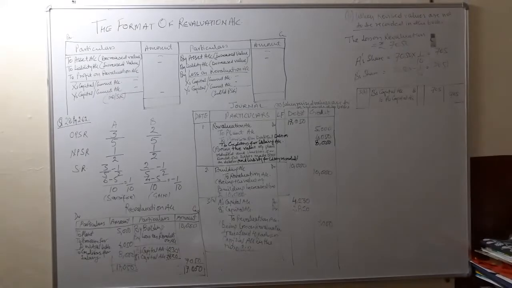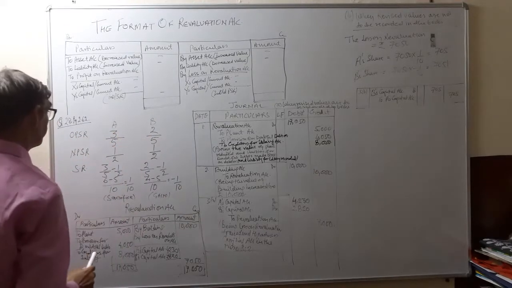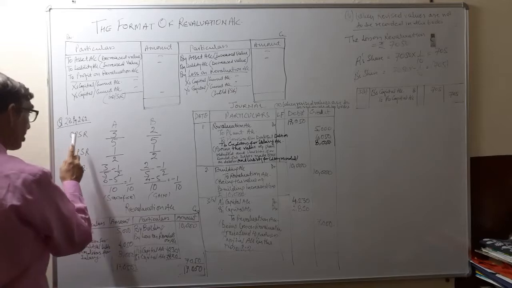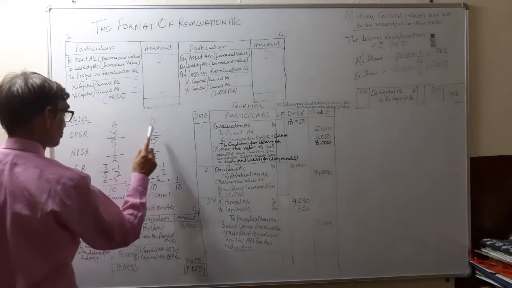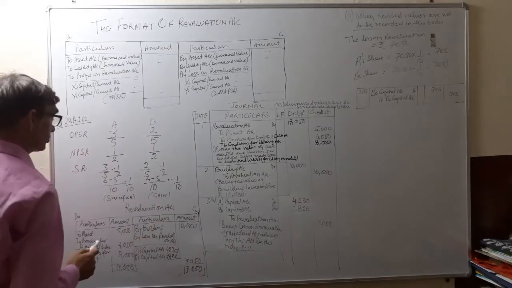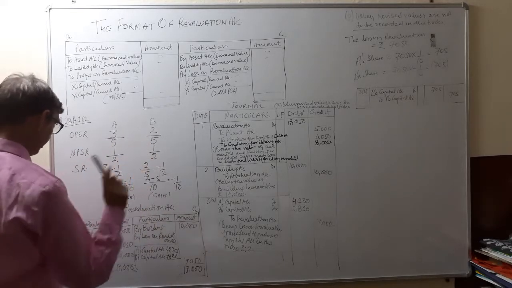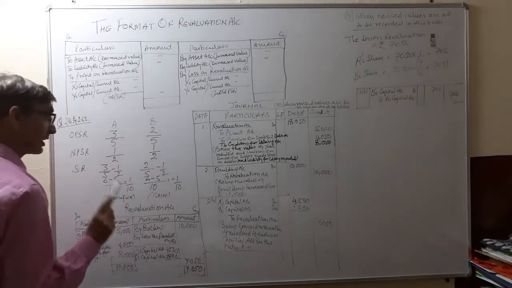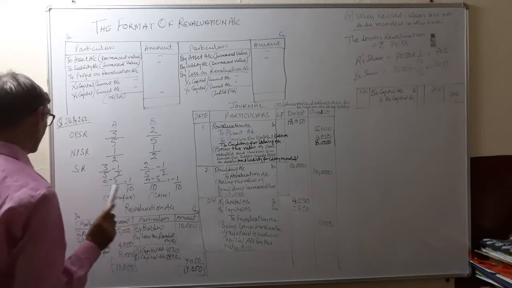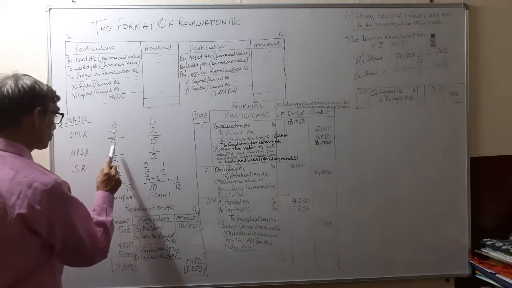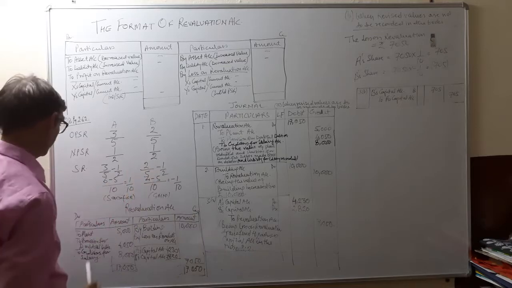So here in question number 28, page 2.62, A and B are the partners. Their profit sharing ratio was 3:2. This is the old profit sharing ratio. 3:2 means 3/5 and 2/5. Now they decided to share the profits equally. So the new profit sharing ratio is 1/2, 1/2.